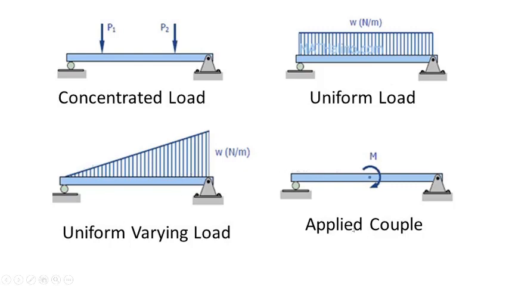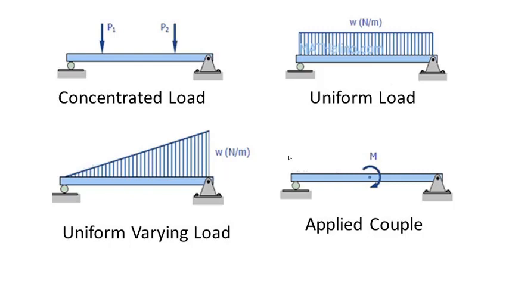Now the fourth one is applied couple. Applied couple is nothing but a rotation or moment applied on a particular point. So when you have this type of couple or moment in numerical problems, only during the calculation of summation of M naught, or summation of moments about any specified point, can we consider this moment. Whereas in the summation of forces in Fy, this couple will not be considered. Okay, these are the 4 different types of loading.